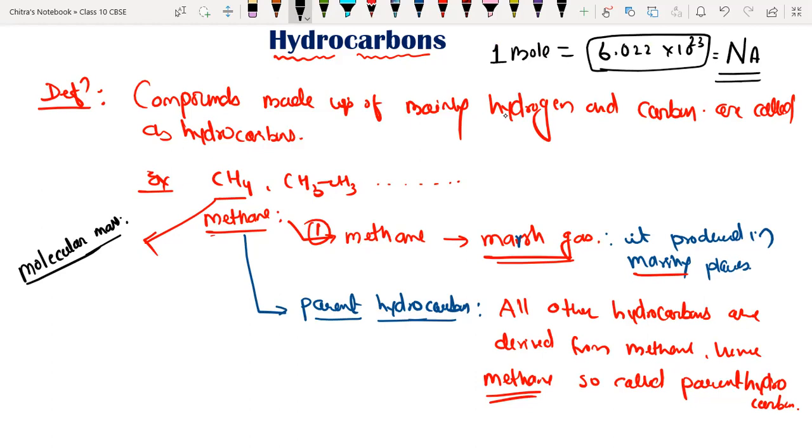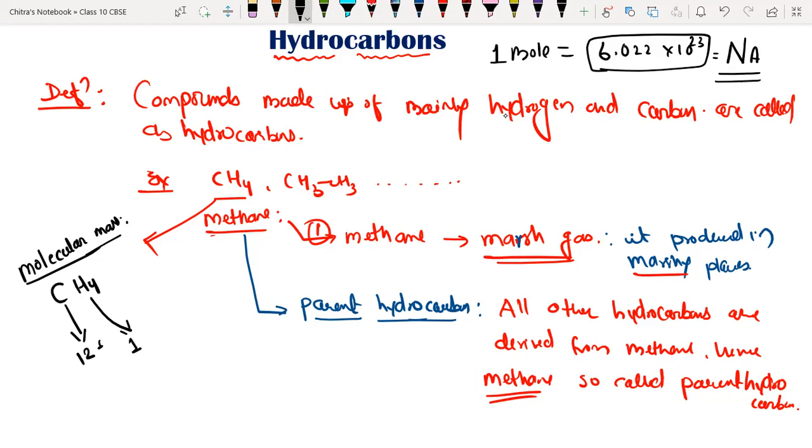Yes, sir. So now we are going to derive the molecular mass of methane. Here CH4 is the molecular formula. We know the average atomic mass of carbon is 12. Plus, we know the mass of one hydrogen atom is 1, because hydrogen is the element which contains only a proton in its nucleus and no neutron.